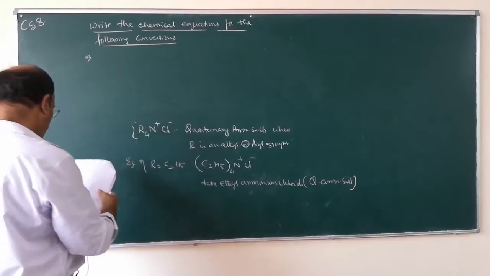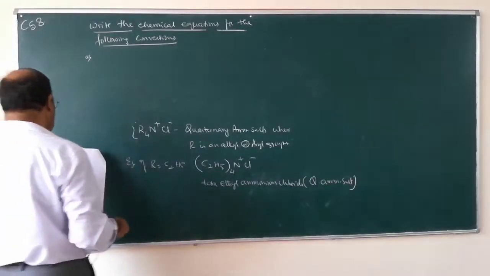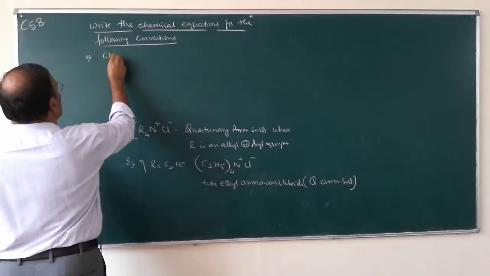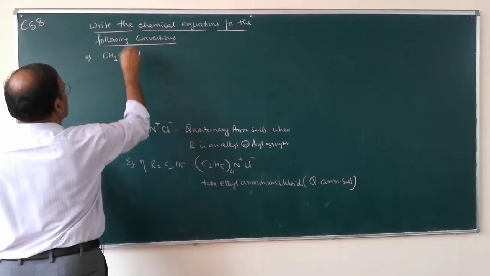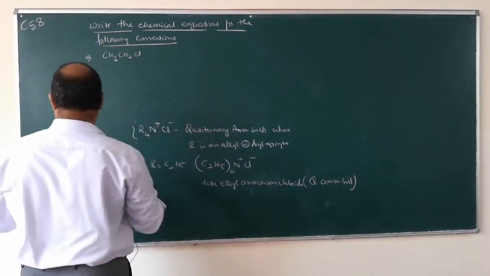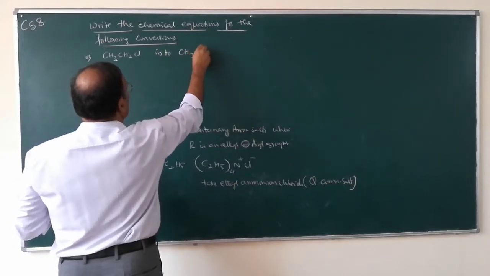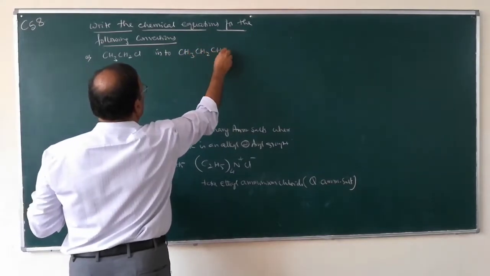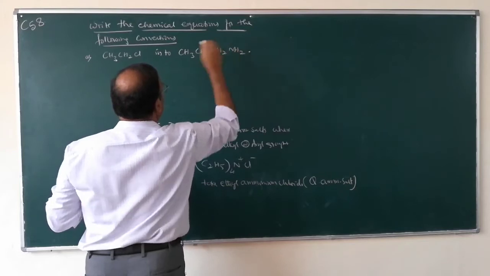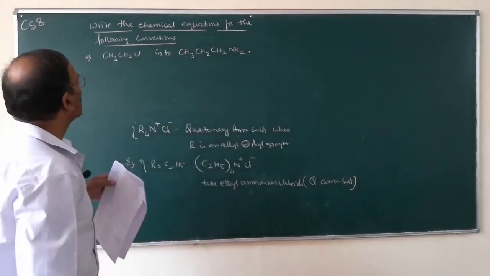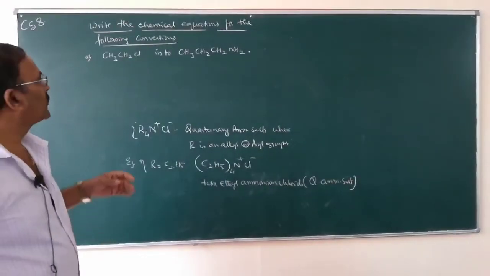Number 1, CH3CH2Cl into CH3CH2CH2NH2. So what is this compound?